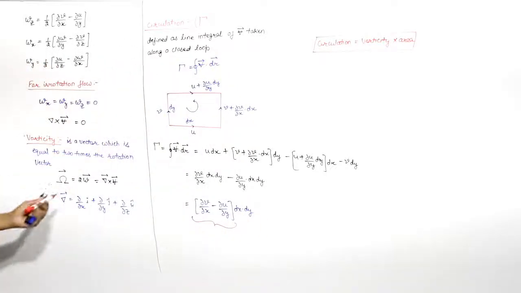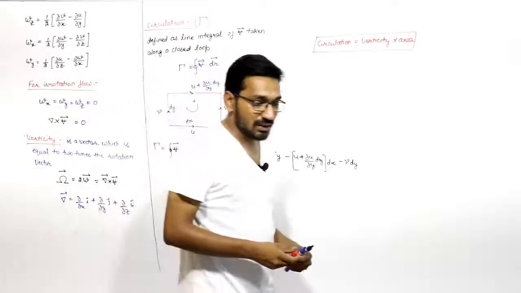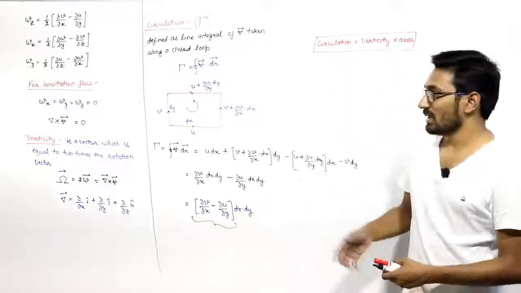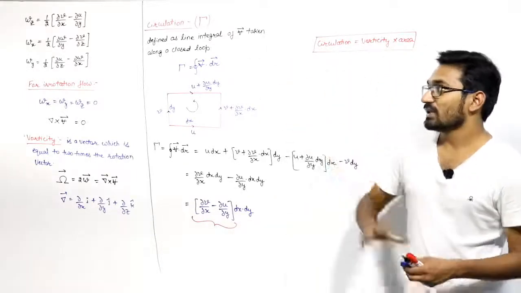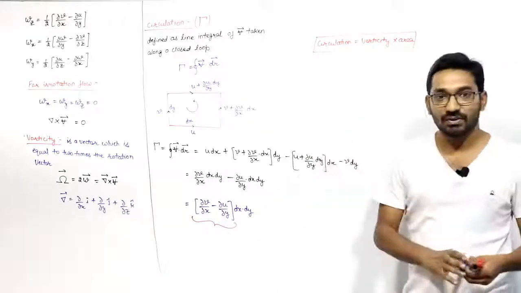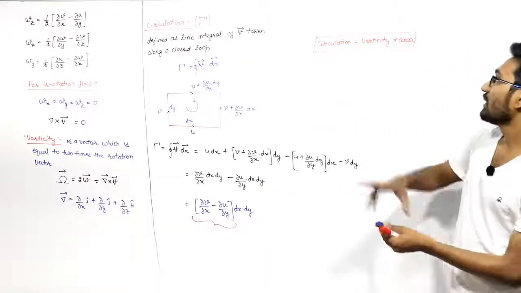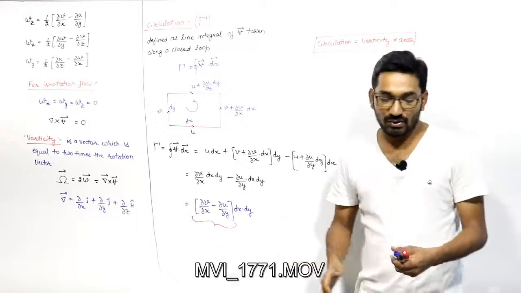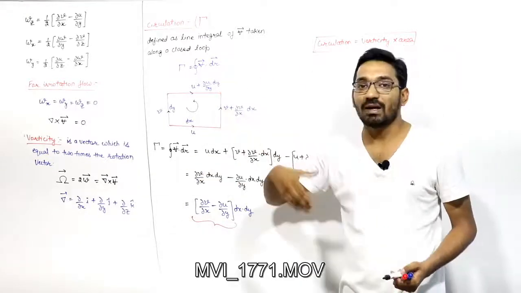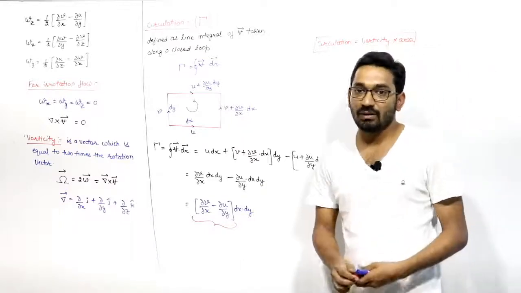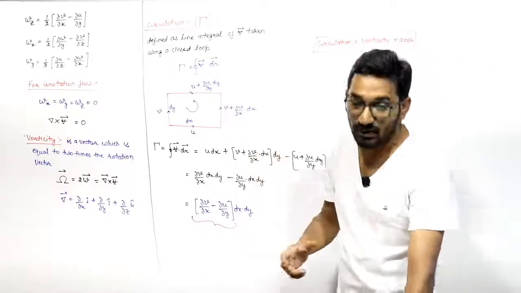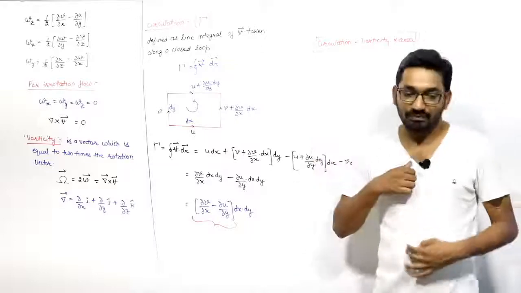So this is circulation and vorticity. Sometimes a question may ask, so you can easily find out what the circulation is and what the vorticity is. For an irrotational flow, the rotation component is 0, vorticity is 0, and circulation is also 0 because vorticity is 0. So this is all about rotation, rate of deformation, angular deformation, linear deformation, and rotation. What is the rotation component? How a fluid can rotate.